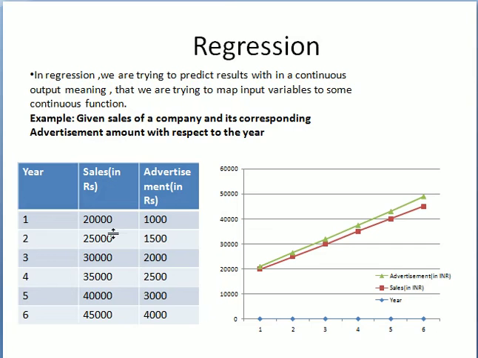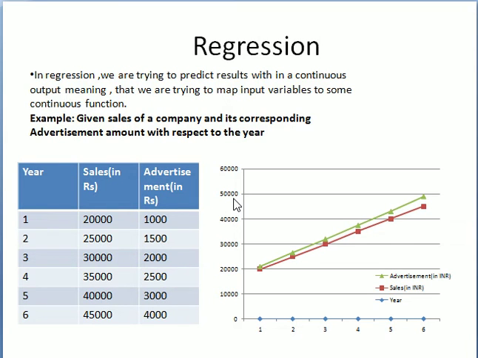Given the sales of a company and its corresponding advertisement amount with respect to the year. So see here, in the first year, sales is about 20,000 and they have spent an advertisement amount of some 1,000 rupees. Okay, as the years increase, their sales also increase and the advertisement amount also increases. For this kind of problem, we are using a regression problem.